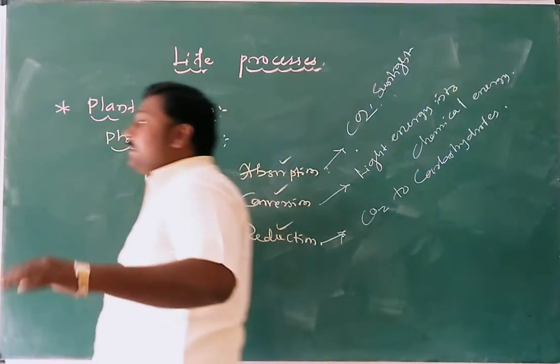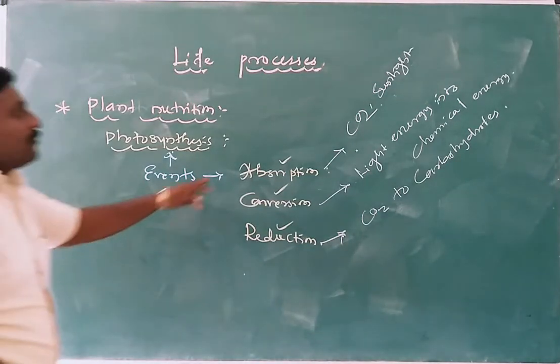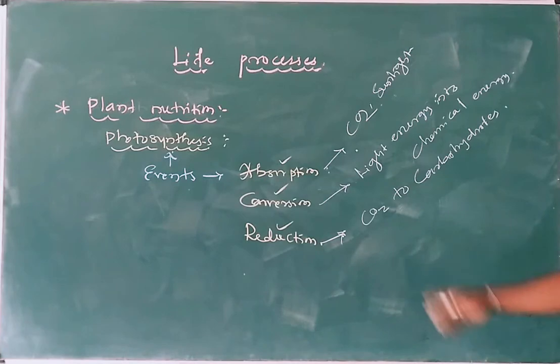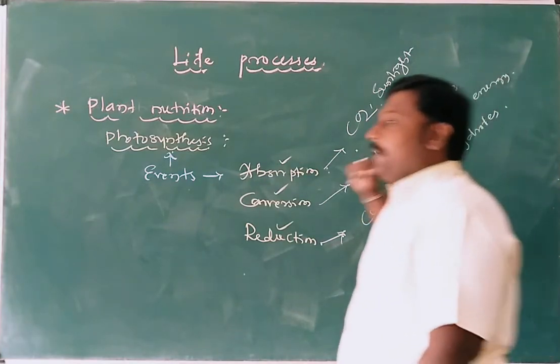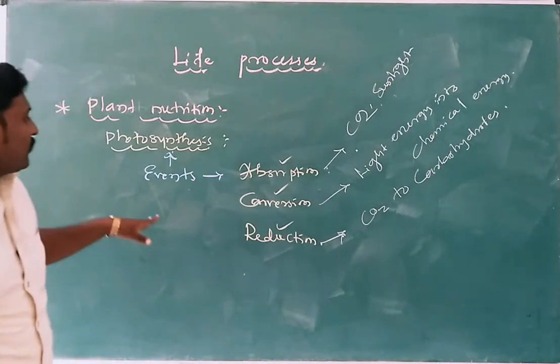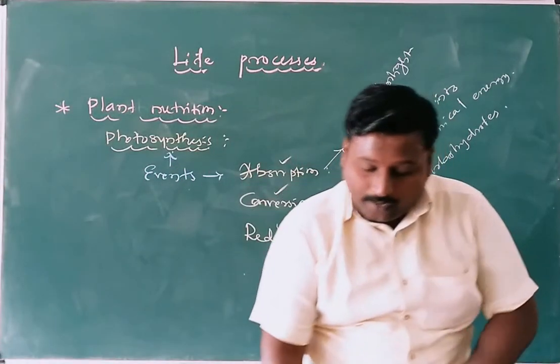Here, the three main events that take place in the process of photosynthesis are: absorption of carbon dioxide and sunlight, second is conversion of light energy into chemical energy, and third is reduction of carbon dioxide into carbohydrates.